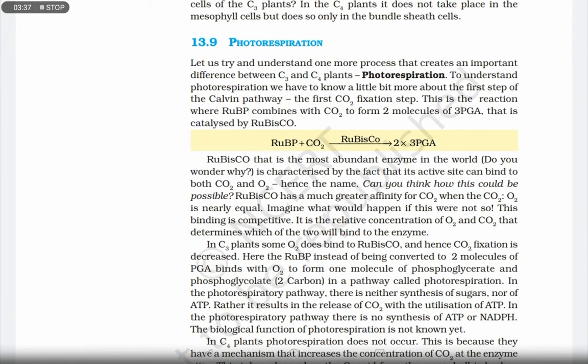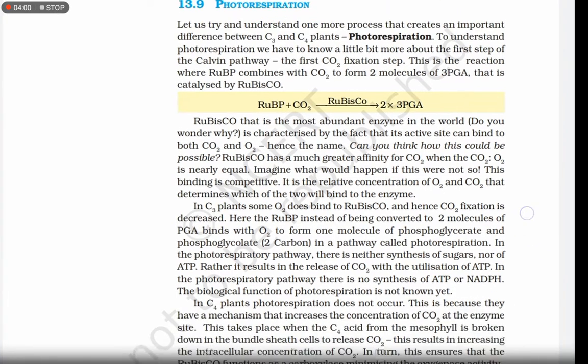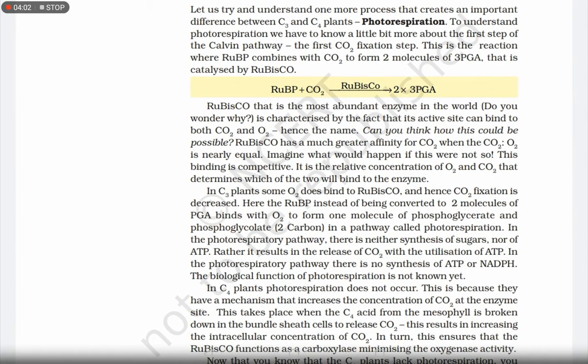The C3 pathway and C4 pathway generate energy, they consume a little amount of energy, and they create a surplus amount of energy. Extra energy will always be created in the C3 as well as the C4 pathway. But in photorespiration, a lot of energy is consumed, and the energy produced is less than the energy consumed. Hence, photorespiration is a wasteful process, and it is observed when Rubisco exhibits oxygenase property.